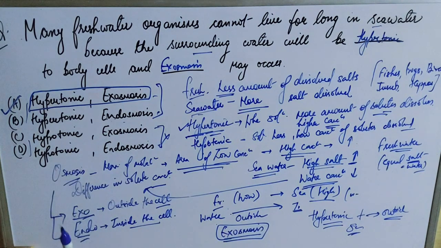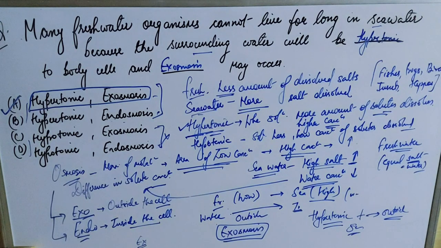Always remember, whenever the solution is hypertonic, exosmosis will occur, because to maintain the water balance, water will move out of the body, as there is already a high concentration of salts outside and a low concentration of water.